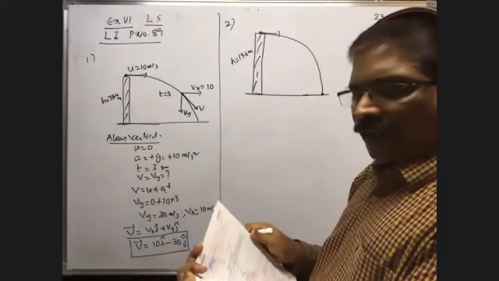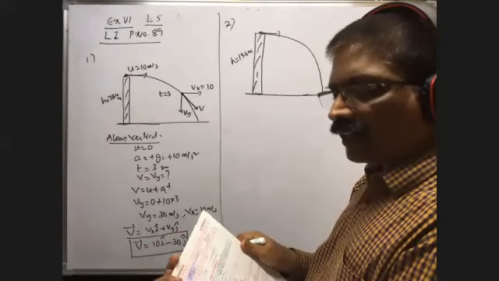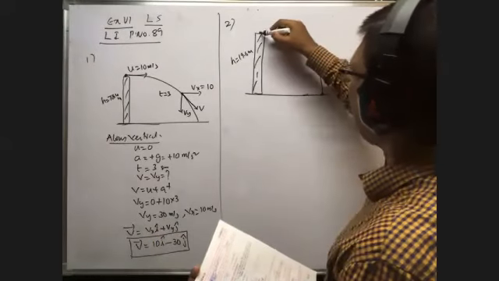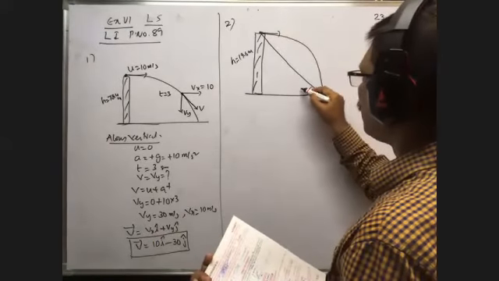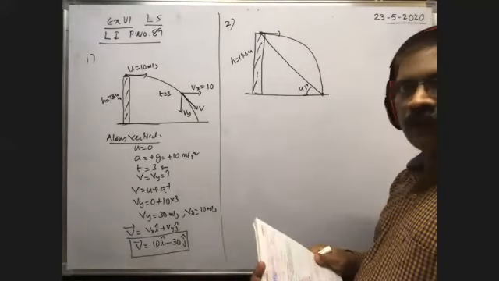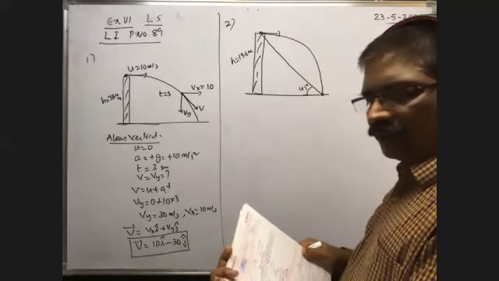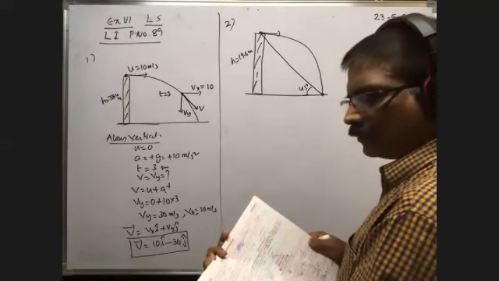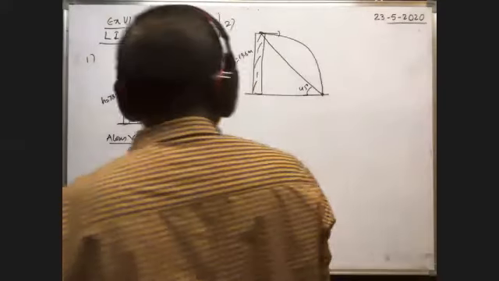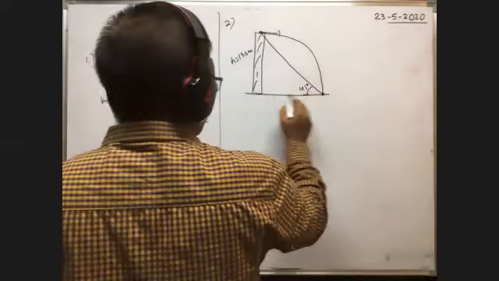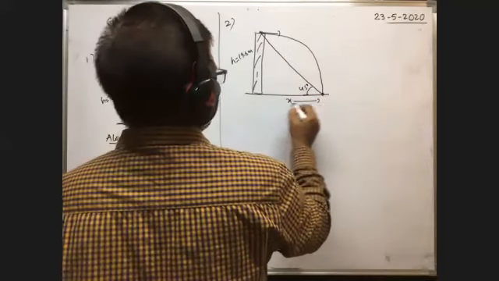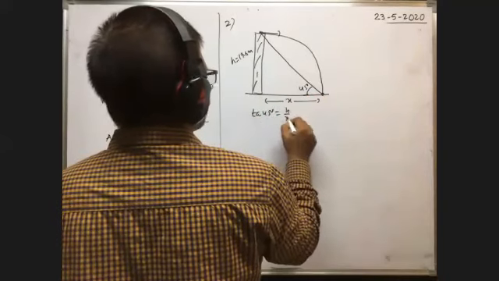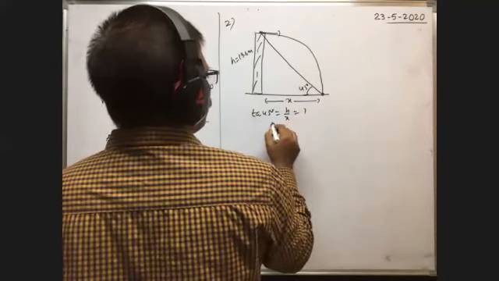Now the line joining the point of projection and point where it hits the ground. Point of projection is this one, point where it hits the ground is this one. The line joining these two makes an angle 45 degree with the horizontal. Then initial velocity of the ball they asked. Now, whenever theta is equal to 45, this side is equal to say x. Then from the diagram, tan 45 is equal to h by x. It is equal to 1. Therefore, h is equal to x.